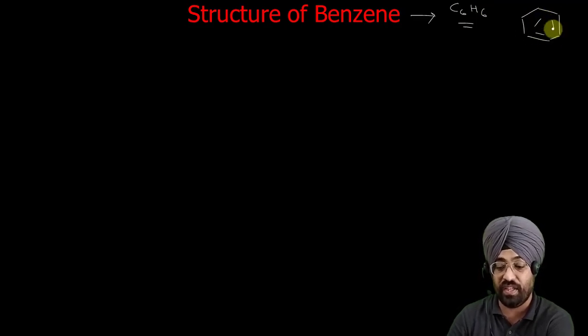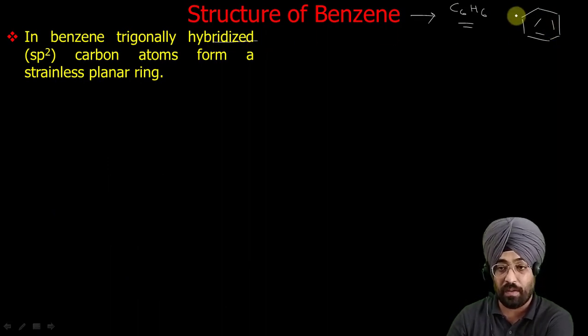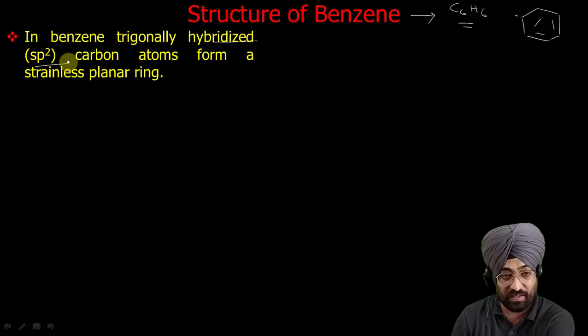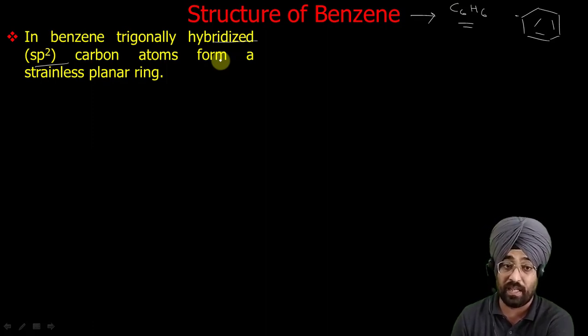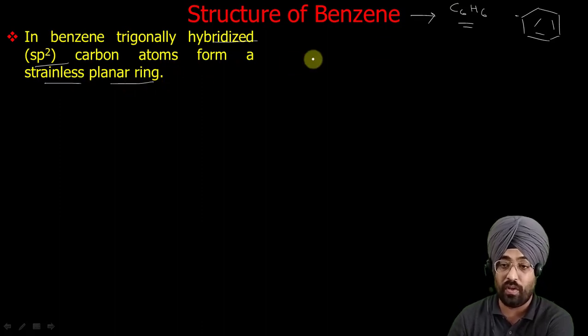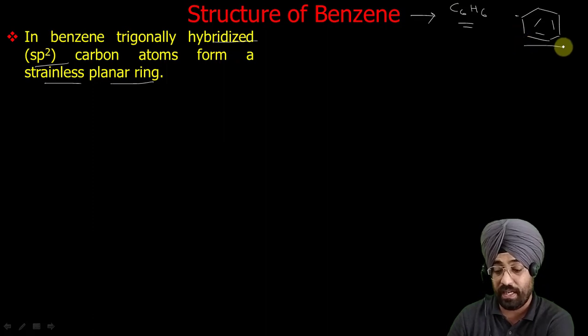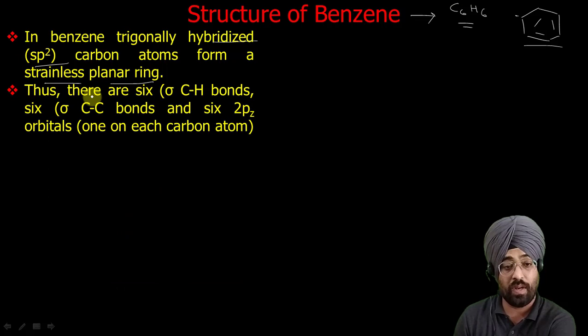This is your benzene. Now in benzene, all these carbons are sp2 hybridized. From very lower classes you have learned this. An sp2 hybridized carbon has a planar trigonal structure, so it forms a strainless planar ring. All the angles are 120 degrees, there is no angle strain. So this ring is planar and quite strainless, and all the carbons are sp2 hybridized.